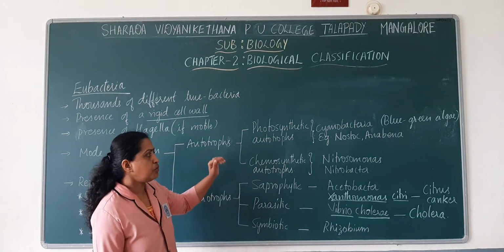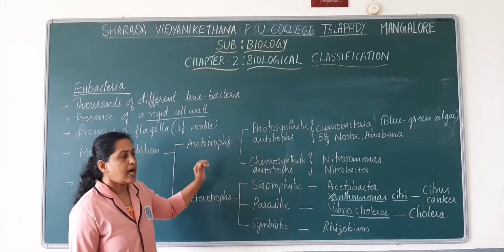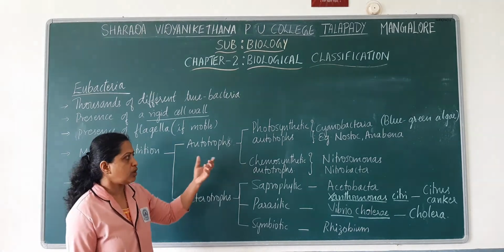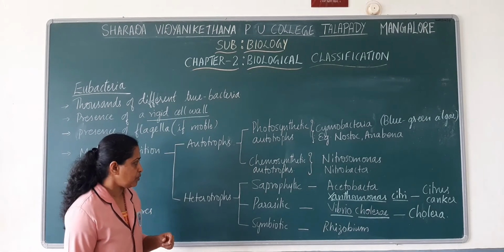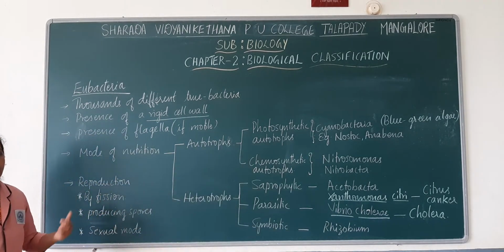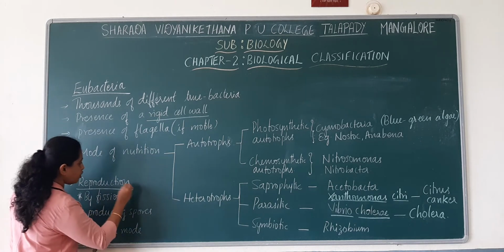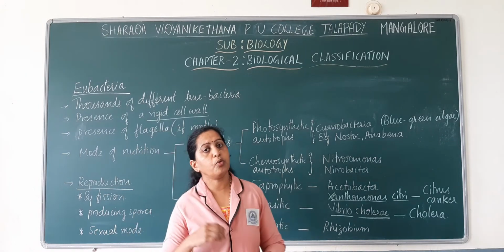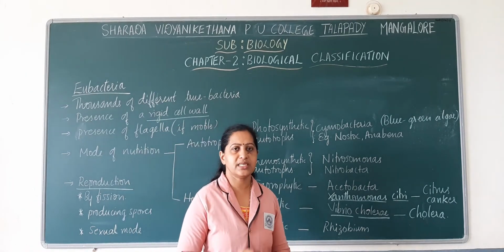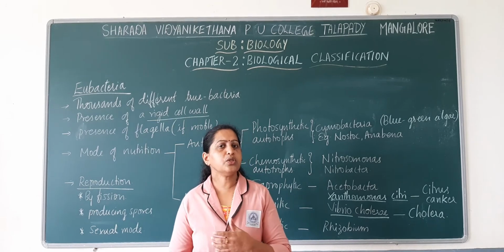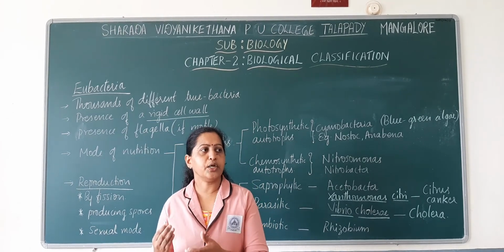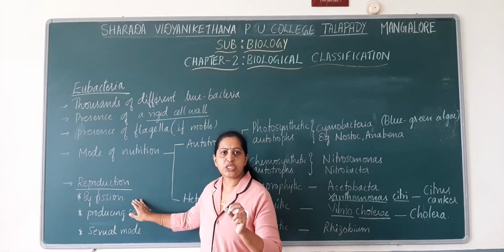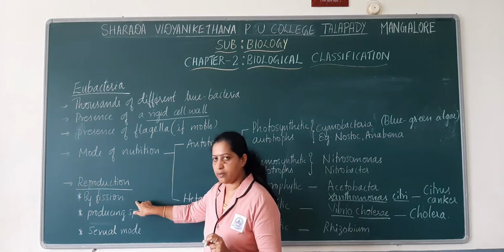So here we have to note down some of the structures and features of some of the organisms like nostoc, anabaena, etc. Okay. Next we will see about the mode of reproduction. What is the mode of reproduction in case of eubacteria? So eubacteria can undergo both asexual mode of reproduction as well as sexual mode of reproduction. What are those asexual modes of reproduction that eubacteria undergoes? Eubacteria can undergo the asexual mode of reproduction like fission.